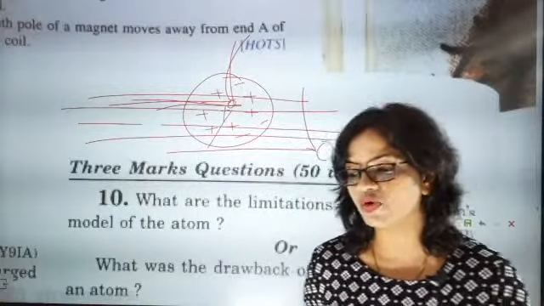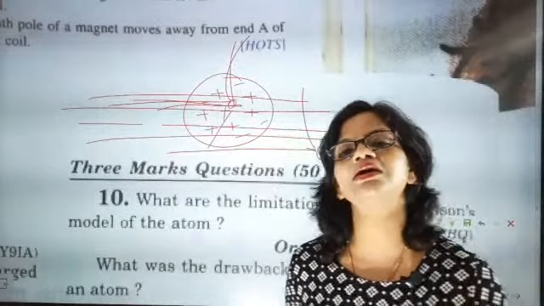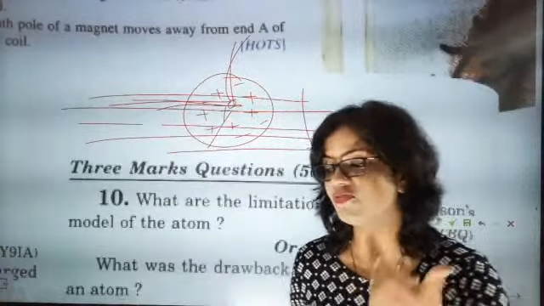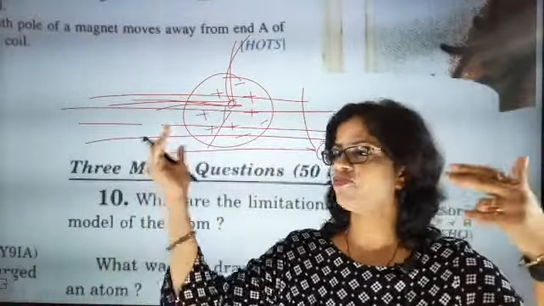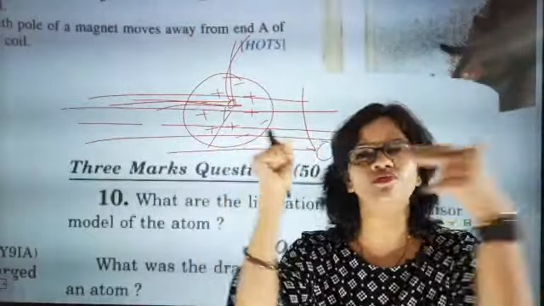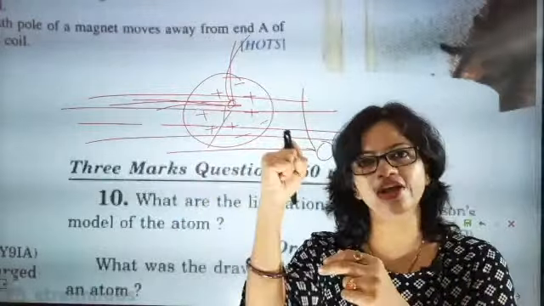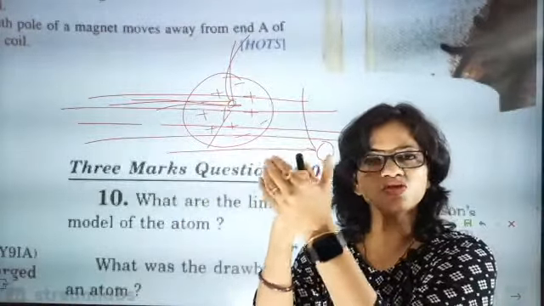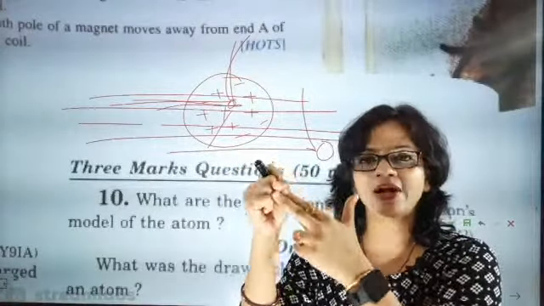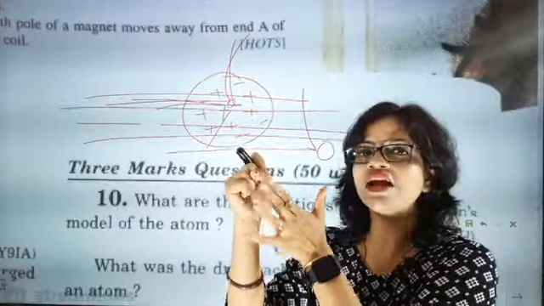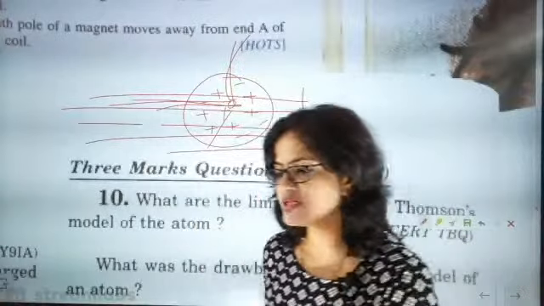None of them supported it, because once the Rutherford experiment came to a conclusion, it was crystal clear that the positively charged alpha particle was being pushed back. If something very strong is there, then only it will fight back. If the nucleus is very strongly positively charged, then only it can withstand the alpha particles and not allow them to pass through. Rather, it will repel the alpha particle by making a certain angle, and this is exactly what happened.